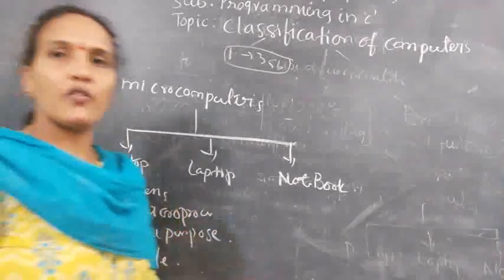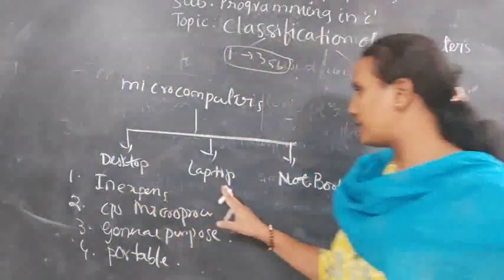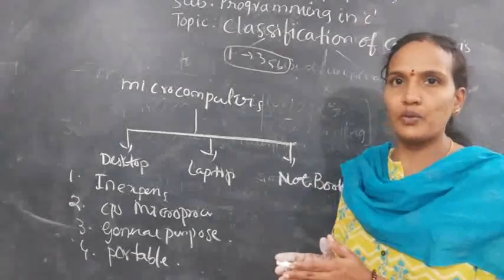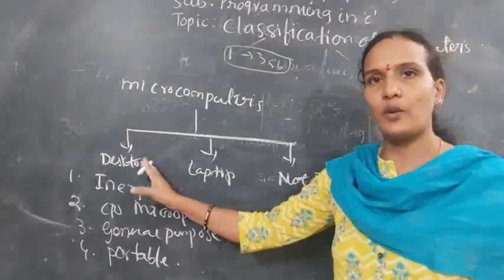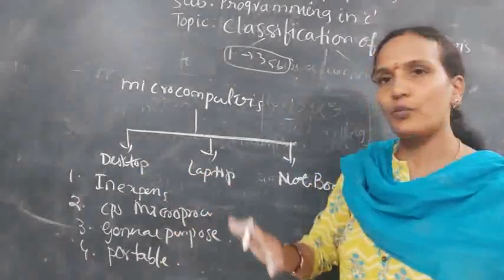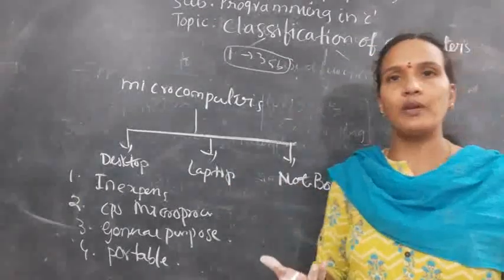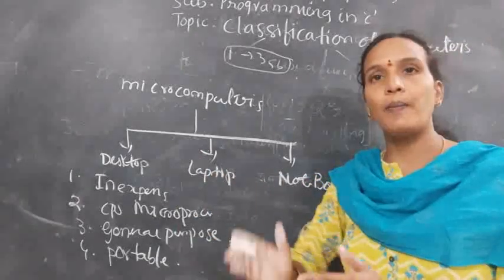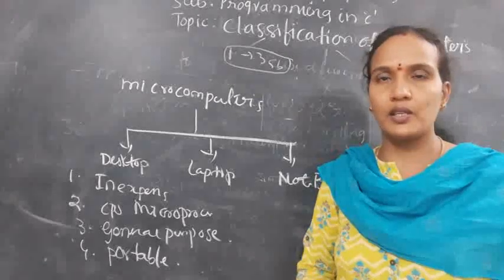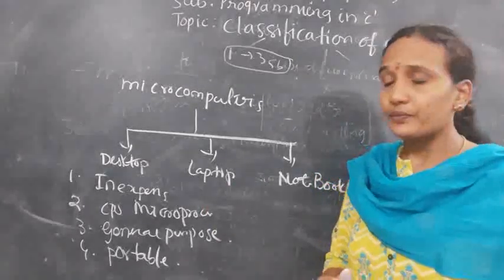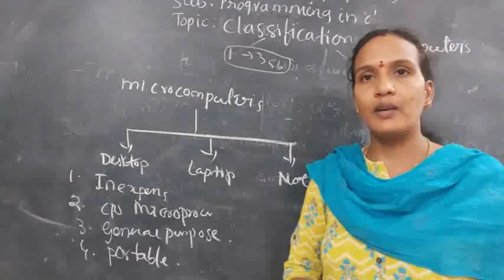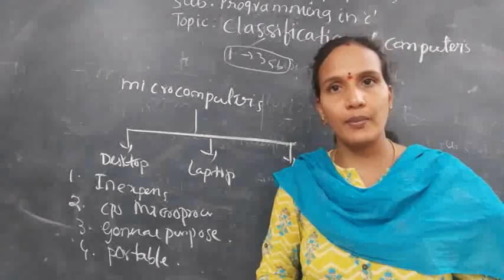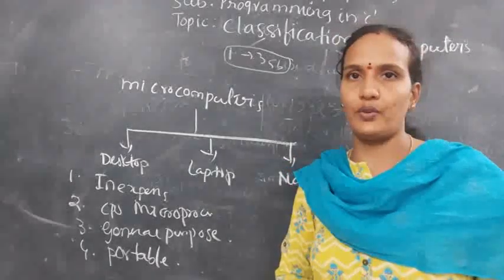Now come to the microcomputers. Here we have different types of microcomputers: desktop, laptop, and notebook. I think these are very familiar gadgets we are using. Desktop you can move from one place to another place. Laptop you can move from one place to another place. Notebook also you can move from one place to another place. But these computers are inexpensive compared to the mainframe computers, supercomputers, and mini computers. Okay, and here we can store the data, but only a small amount of data compared to the supercomputers, mainframe computers, and mini computers.